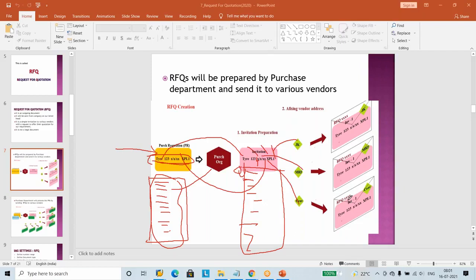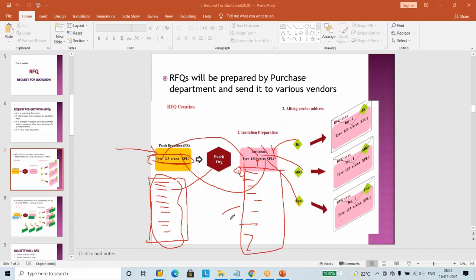The problem here is that already one fellow spent 1 or 2 hours to type this. Why does the purchase department guy again have to spend that much time to retype it to send this invitation to various vendors? So data redundancy, repetition of entering the same data into the document, can be avoided. Typing mistakes can be avoided in another method. Tomorrow I'm going to explain the other method, how to do it, in the next class.